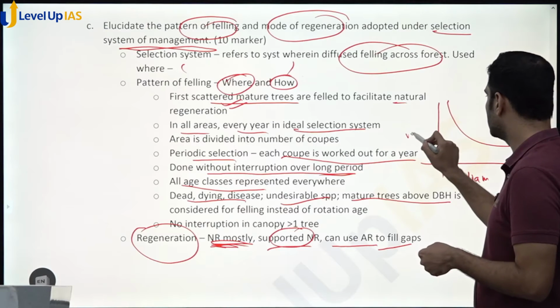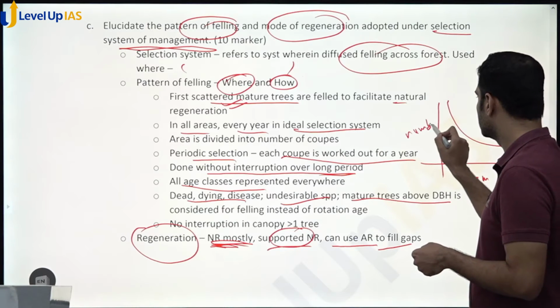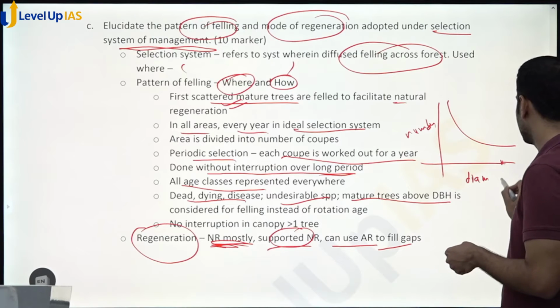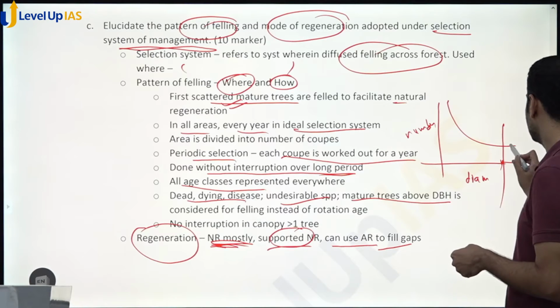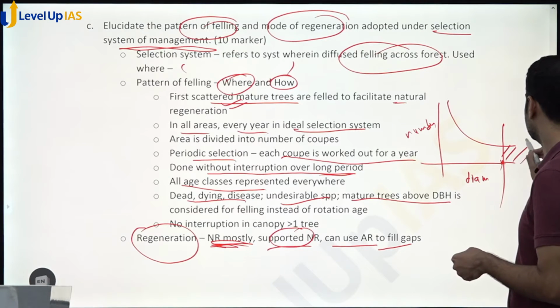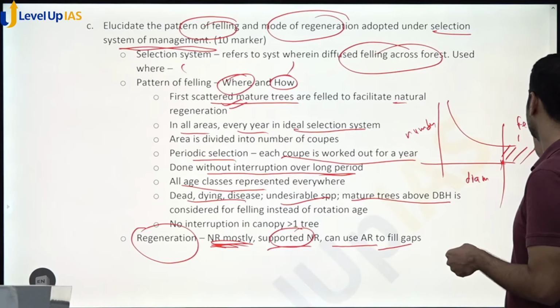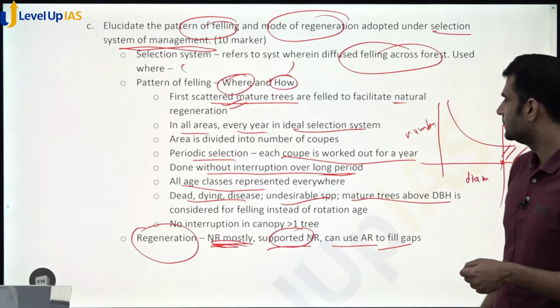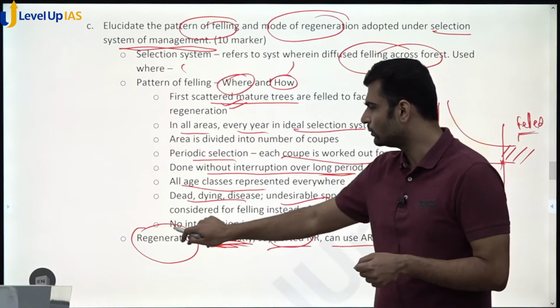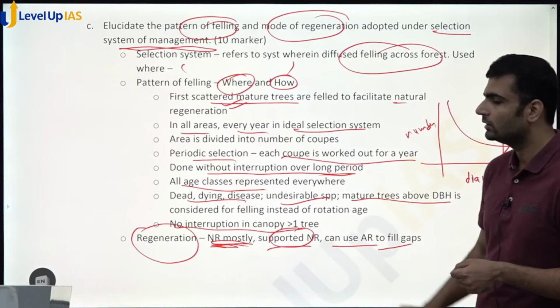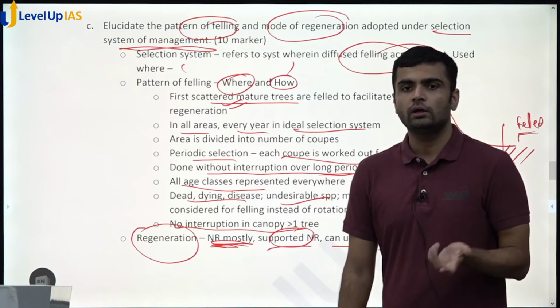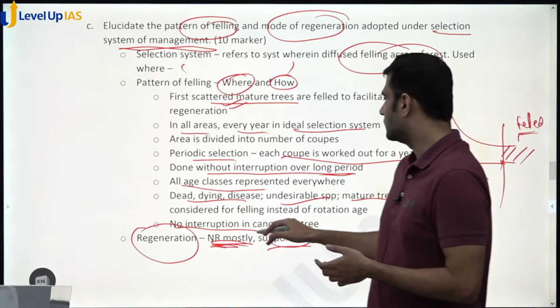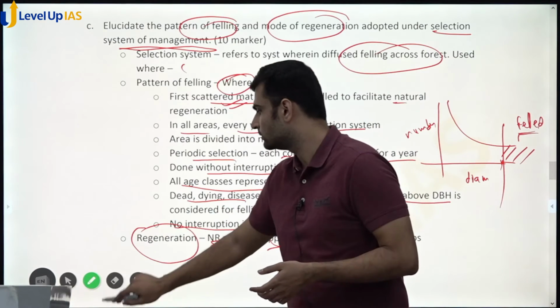this is the number of trees. So you choose some diameter at breast height, and all trees in this region are felled. You can draw this kind of graph to make it clear, instead of rotation age. And we also ensure that there is no canopy interruption beyond one tree gap.